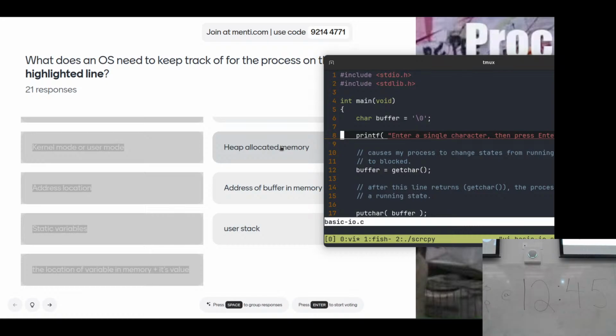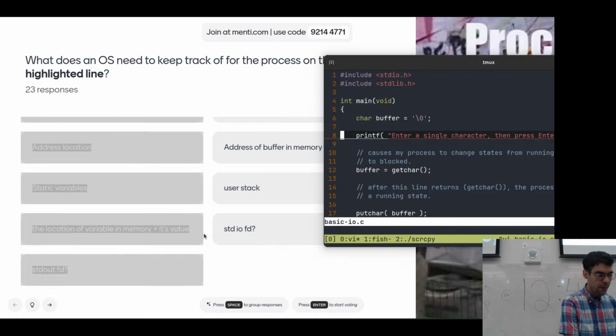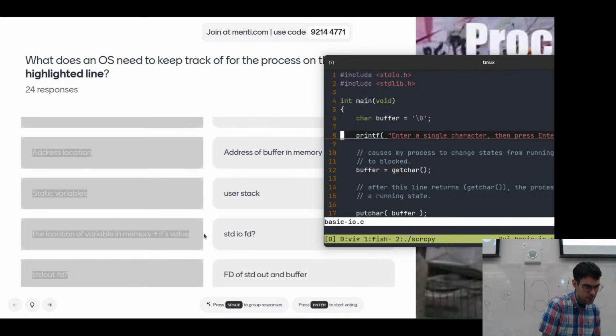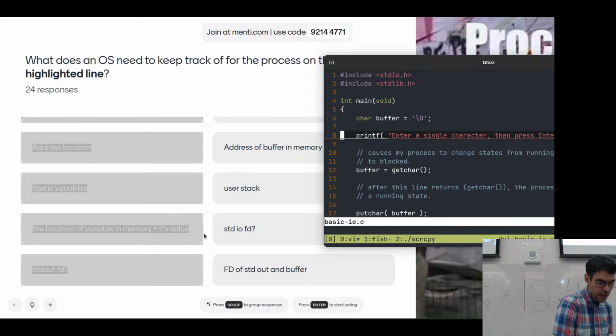Now that we've got line 8, what might our operating system need to keep track of on our behalf to be able to satisfy this, to be able to print something out to my terminal? The standard IO file descriptor, standard out file descriptor of standard out and buffer. Yeah, okay, so awesome.